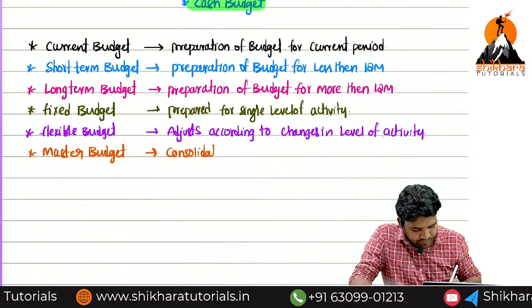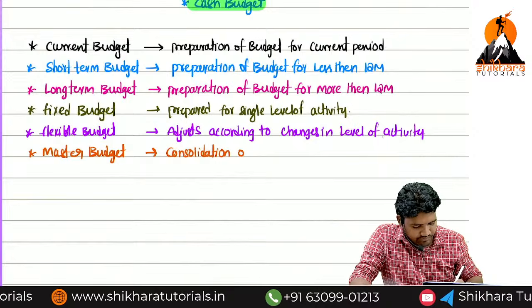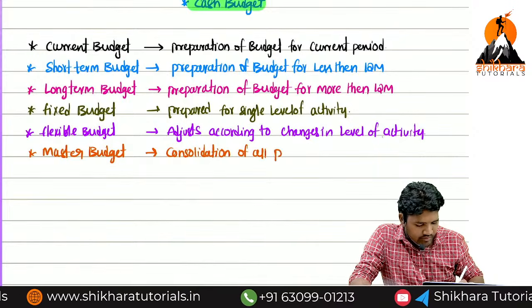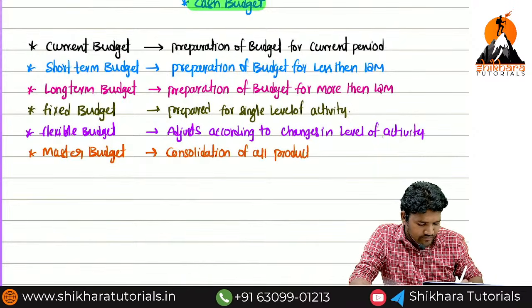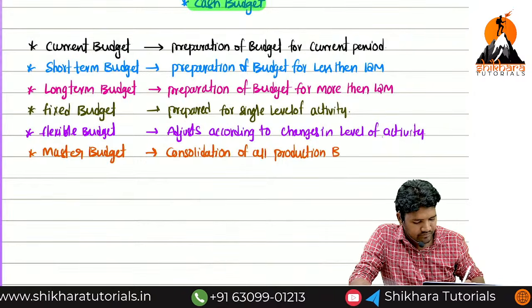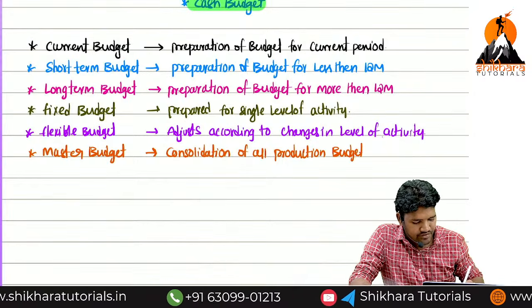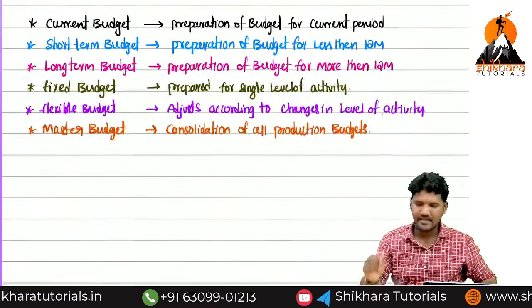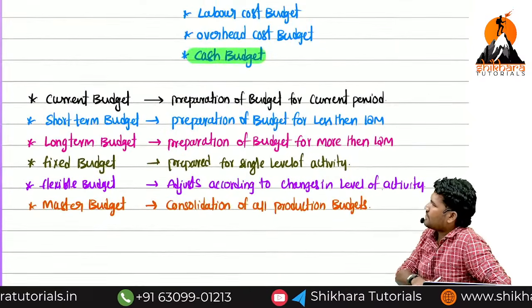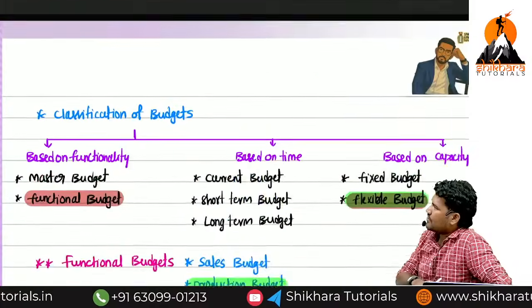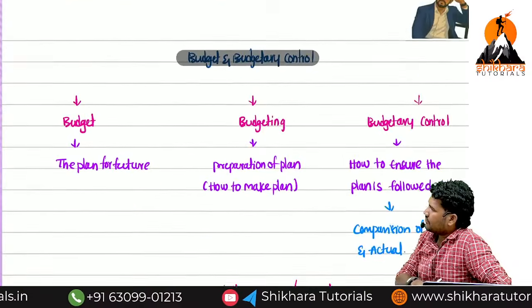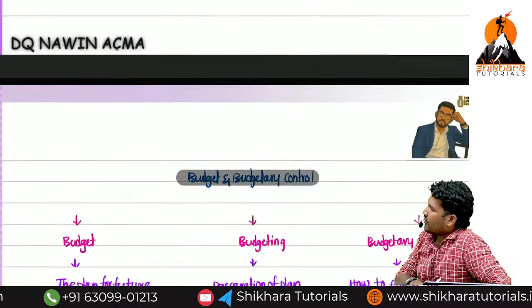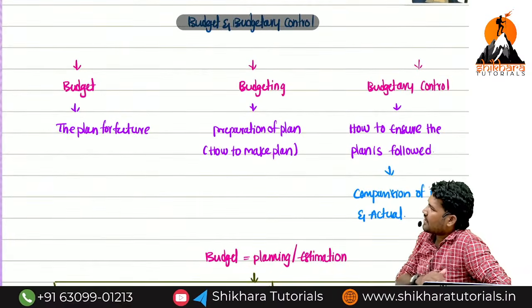Consolidation of all production budgets is known as master budget. This is the classification of budgets, ma, under definitions. Check once more, ma. Any doubt regarding this budget and budgeting and budgetary control?